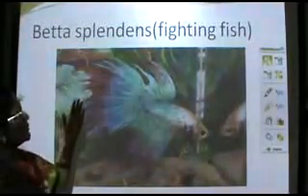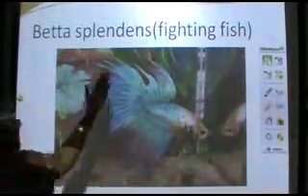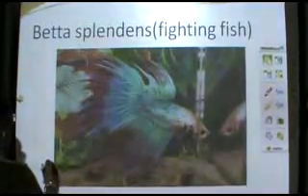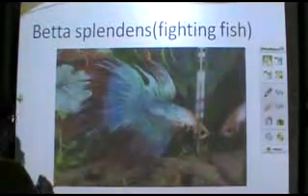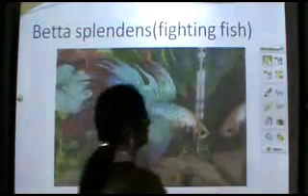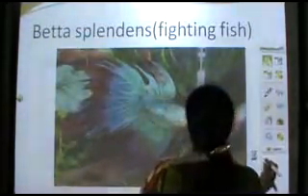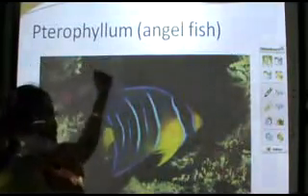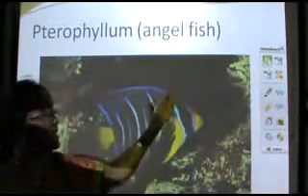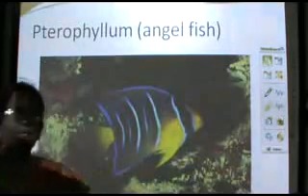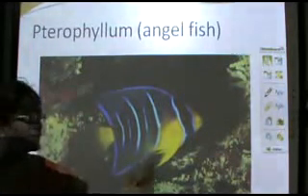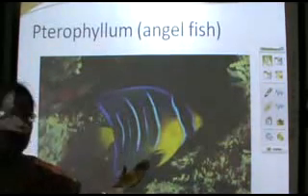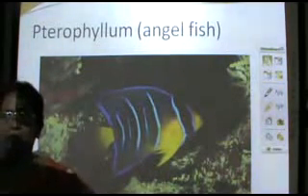Next we go to Betta splendens, which is called the fighting fish. The next fish is Pterophyllum, which is commonly called the angel fish. These are the important examples given under class Osteichthyes in your textbook, which should be on your fingertips. Thank you.